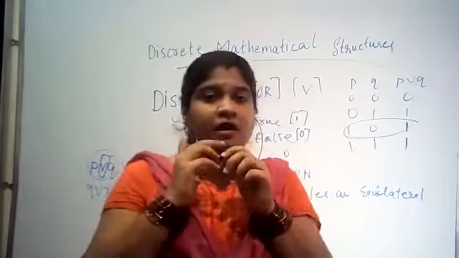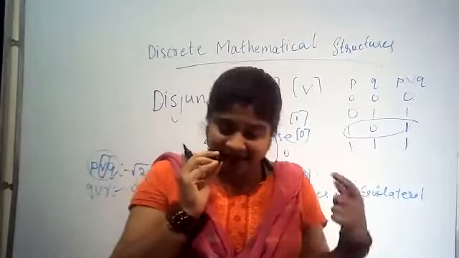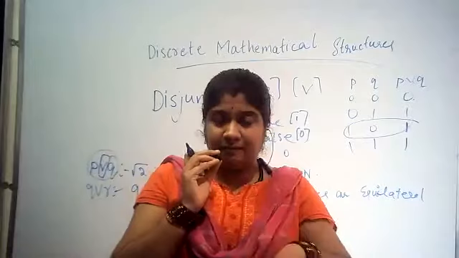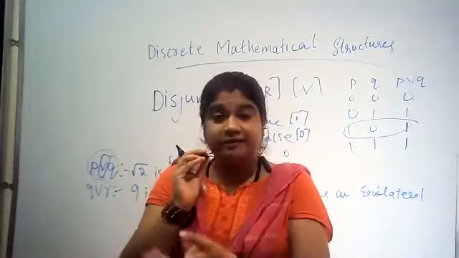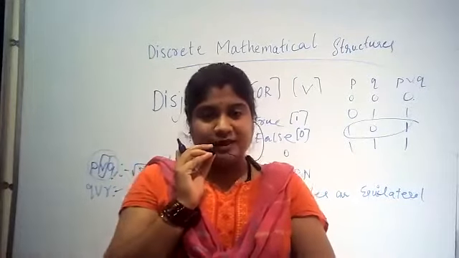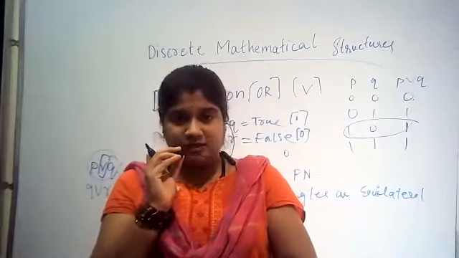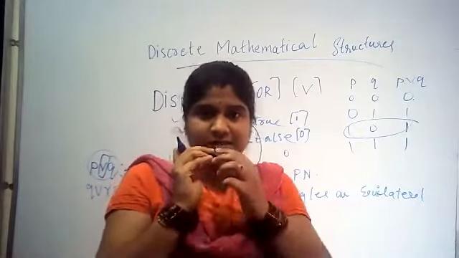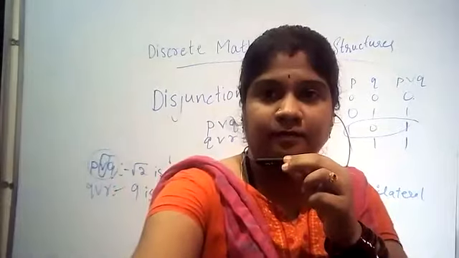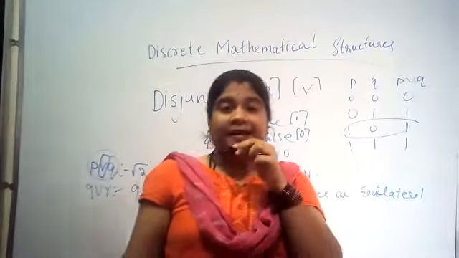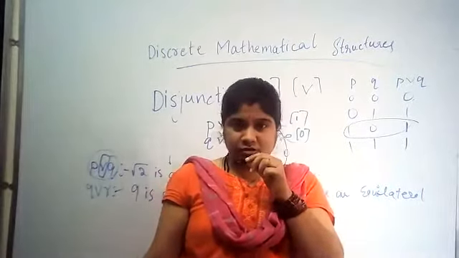Next, after this we will go on to the next type of logical connectives. The basic ones are 3, but another 3 are there, which we need to study. The next one is exclusive disjunction.